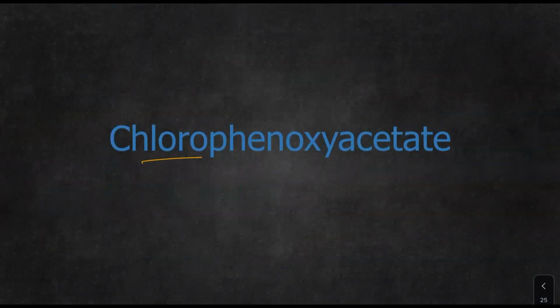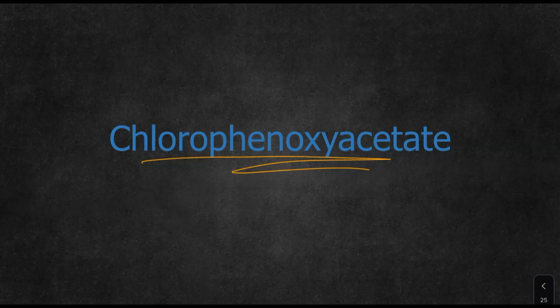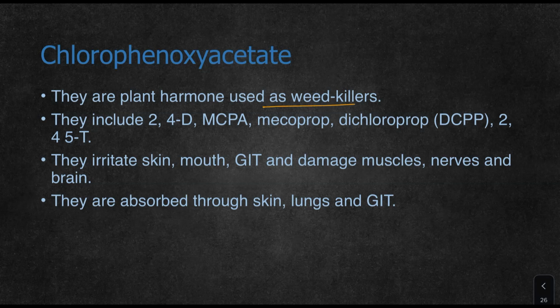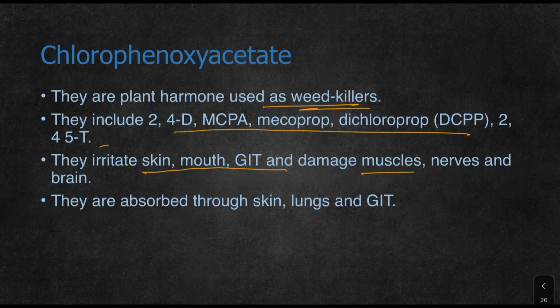Coming to the next agricultural poison, chlorophenoxyacetate. They are plant hormones used as weed killers. There are different compounds. They irritate the skin, mouth, and GIT, and damage muscles, nerves, and brain when a person consumes them. They are absorbed through skin, lungs, and GIT. So they are easily absorbed from any part of the body.